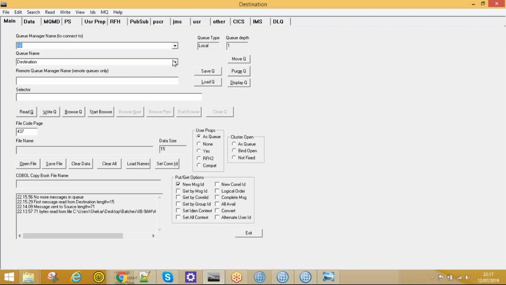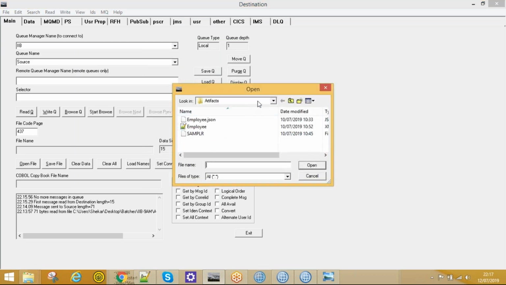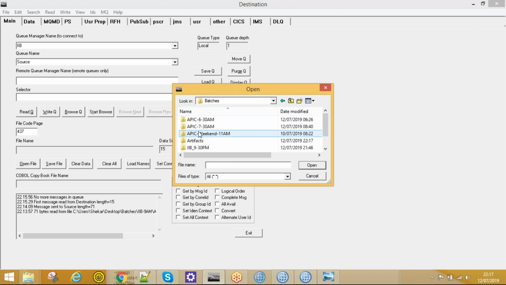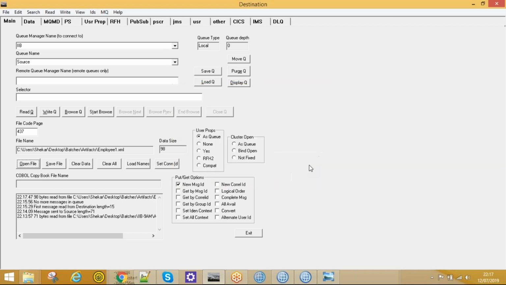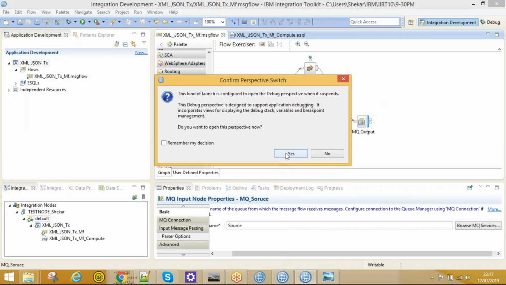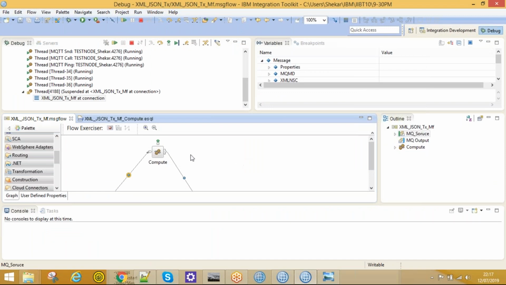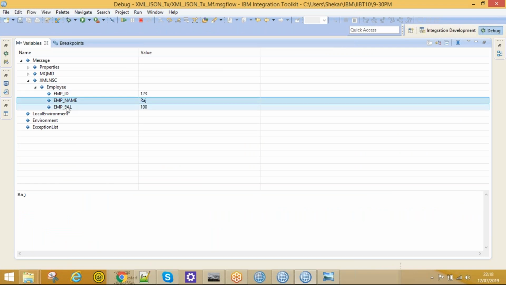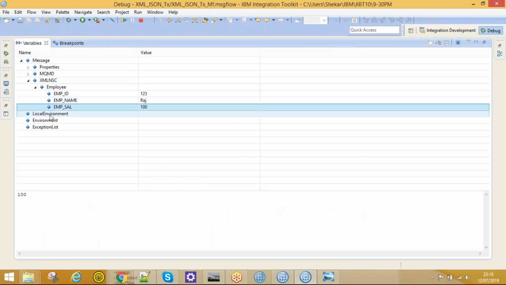Just click on main and select your source queue and open that file. Let me navigate from the desktop, under that batches, artifacts, employee1. Click open. Now click on write queue. Again, the debug perspective opens. If you look at here, we can see our message. See, under employee, EMP ID, EMP name, EMP sal, right? So this is how it will parse the message.